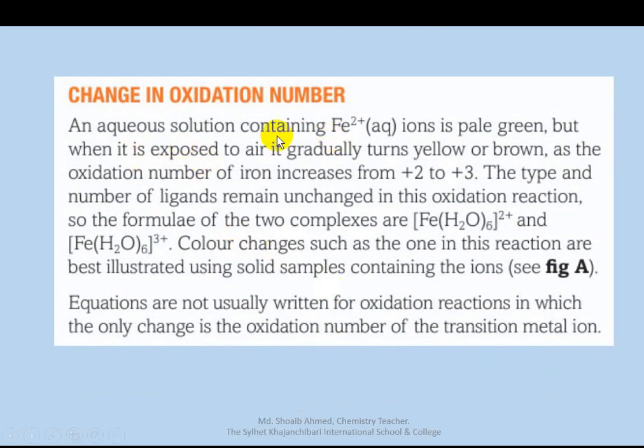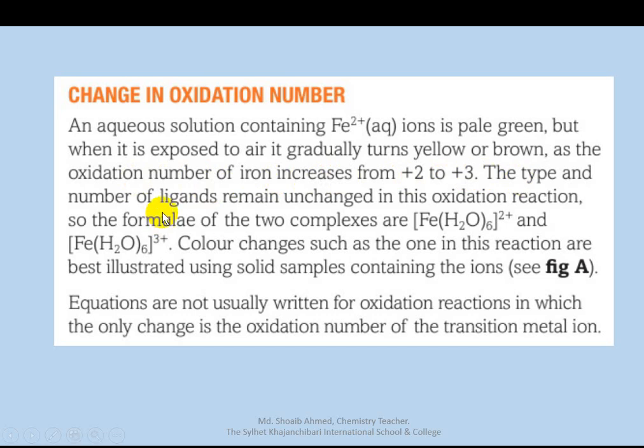First one, an aqueous solution containing iron 2 ions is a pale green color. But when it is exposed to air, it gradually turns yellow or brown. The oxidation number of iron increases from plus 2 to plus 3.